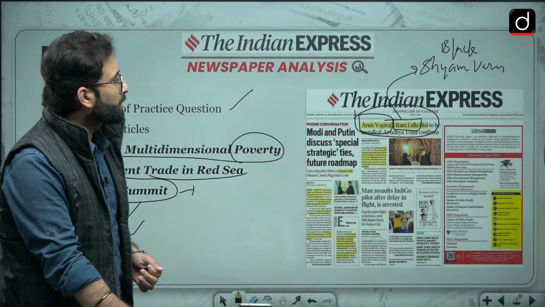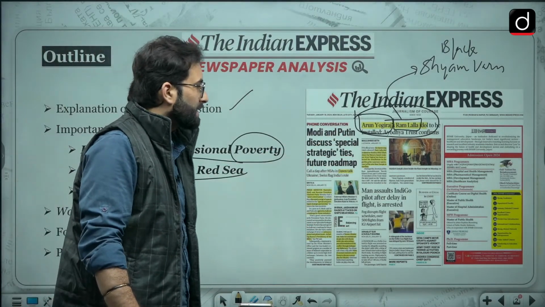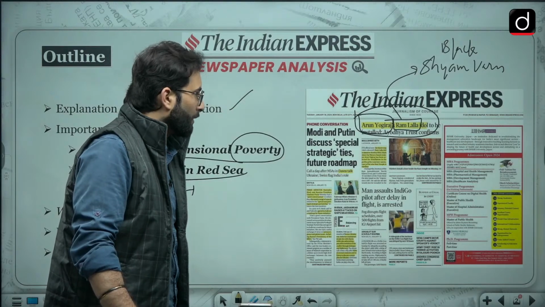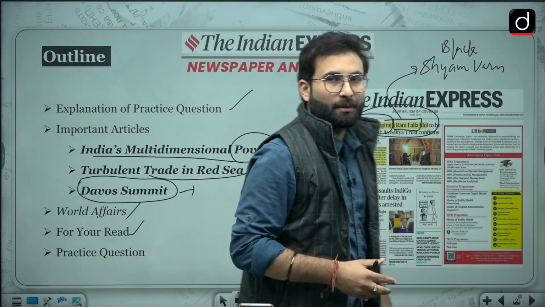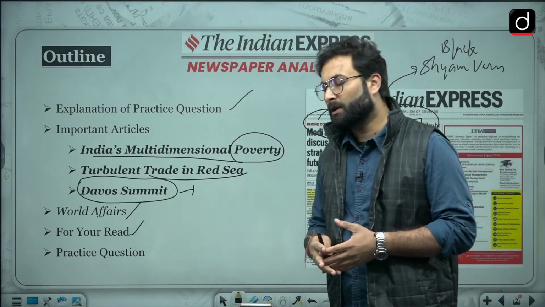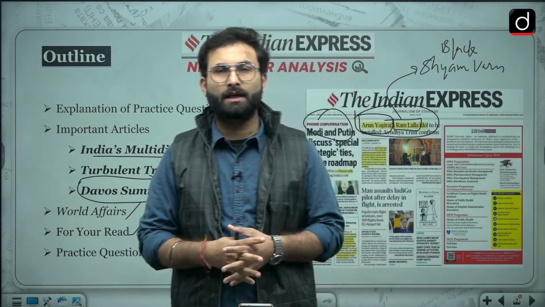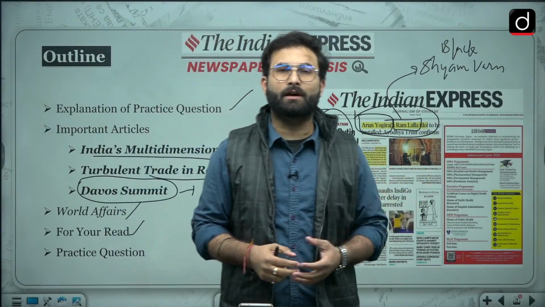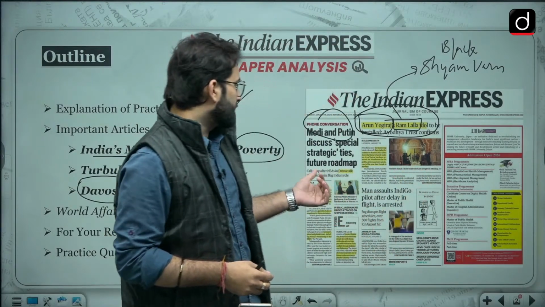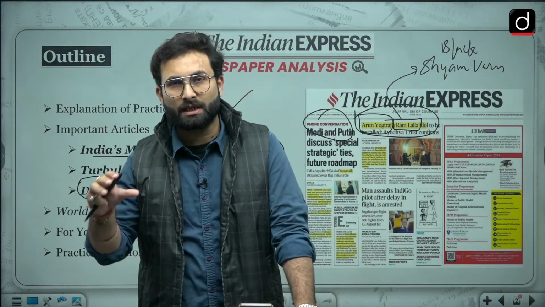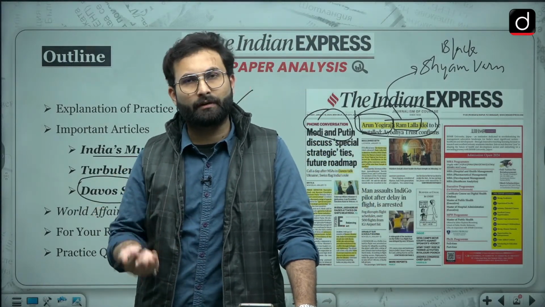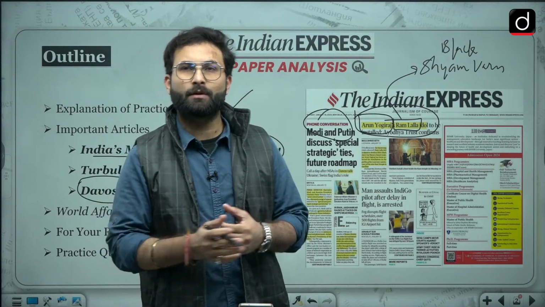Other than that, Modi and Putin discuss special strategic ties and future roadmap in a phone conversation. Now, most of the things in today's newspaper have been covered already. India-Russia relations we have covered. Jaishankar's visit to Iran, we have covered that. The situation in the Red Sea or West Asia, we have covered all of this. So mostly today it will be like a revision.